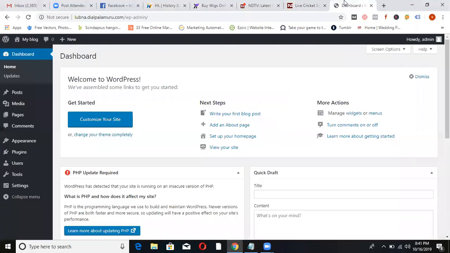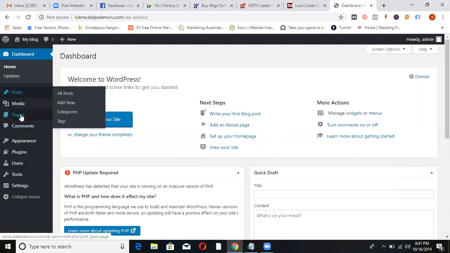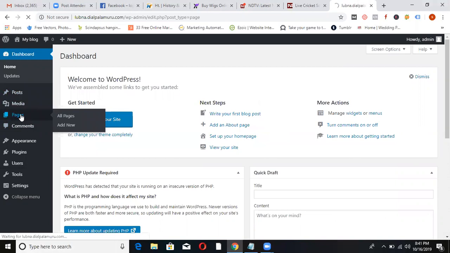Now I've been to the dashboard, I want to start a website. Now to create, I've logged into the dashboard. What is the first step? Create pages. Can you see left hand side? Click on pages, Add new.